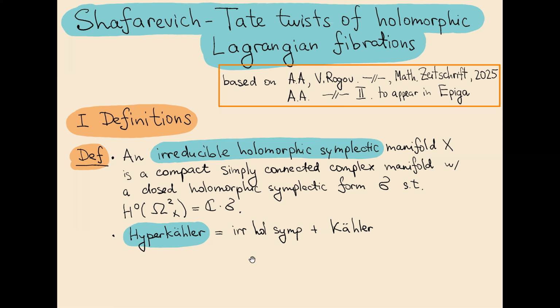So my talk is going to be about Shafarevich-Tate groups of Lagrangian fibrations, and it's based on two papers. One, joint with Vasily Rogov, has the same name as my talk, and another also has the same name as my talk, but it's the second part of the paper. So I'll start with a few definitions.